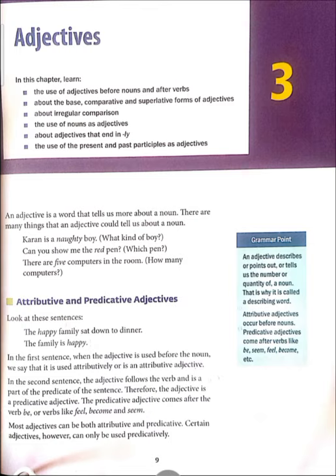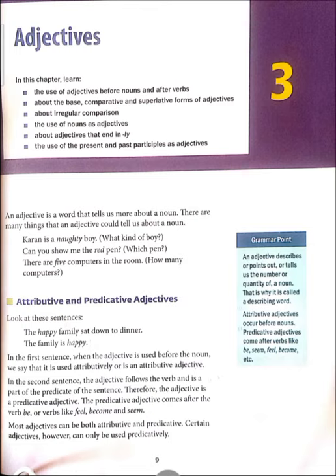So in this chapter we are going to learn what adjectives are and how to use these adjectives before and after the nouns. Okay, so what do you mean by adjective? An adjective is a word that tells us more about a noun. Means what? It describes the noun. There are many things that an adjective could tell us about a noun.